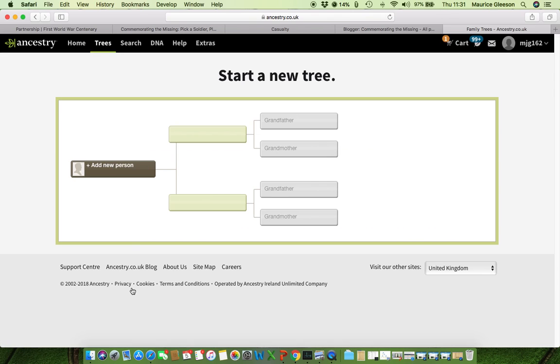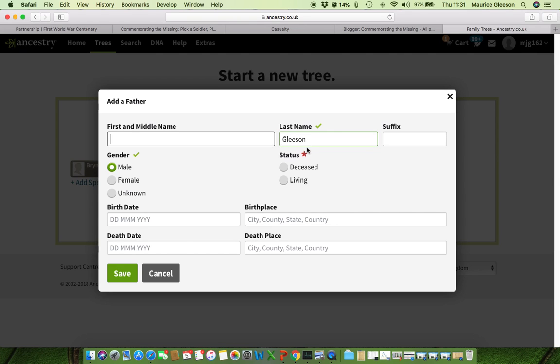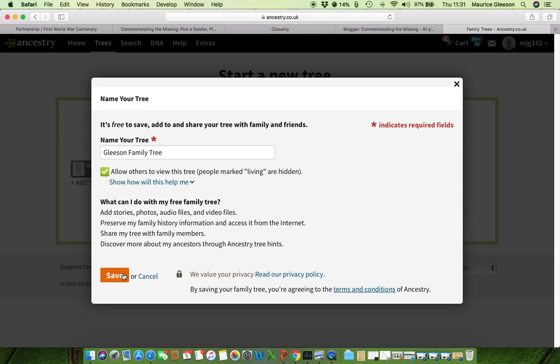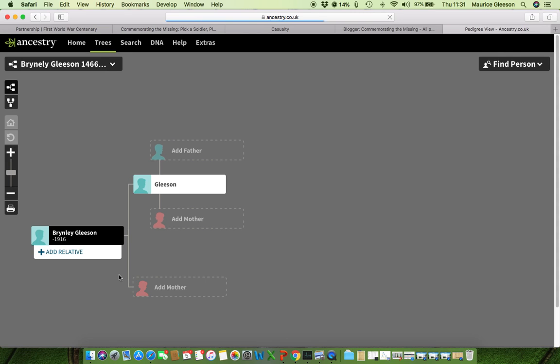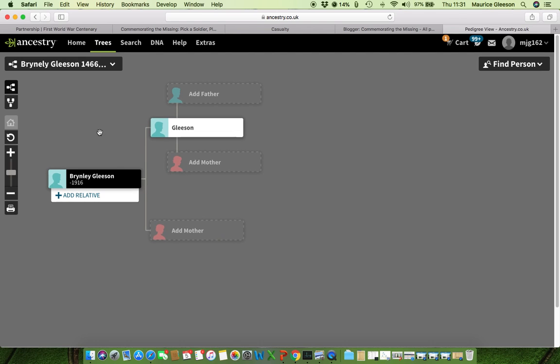If we enter that information, we can add a father. Now at this stage we can just leave in Gleason as the father's surname. The father is deceased as well in all likelihood, so we just click on save, and we can call this family tree Brindley Gleason, and then put in his service number 14669 just to make it easier for people to identify him, and then click on save. It's now loading, and now we have a rudimentary family tree for Brindley Gleason.